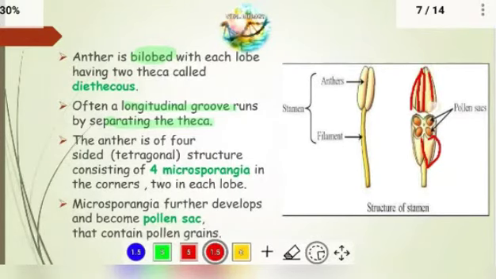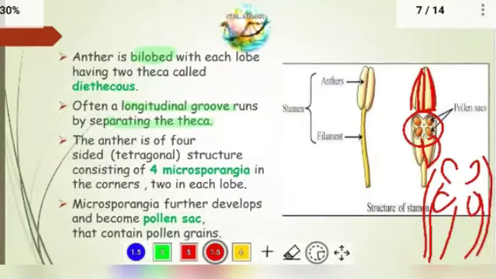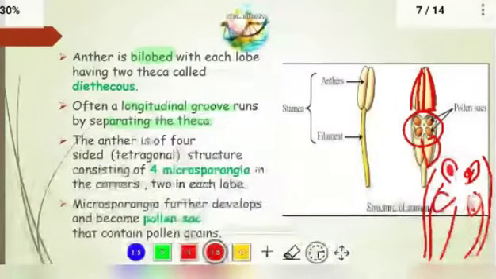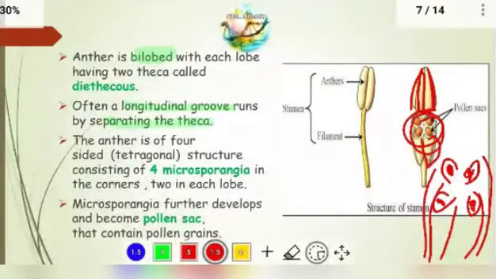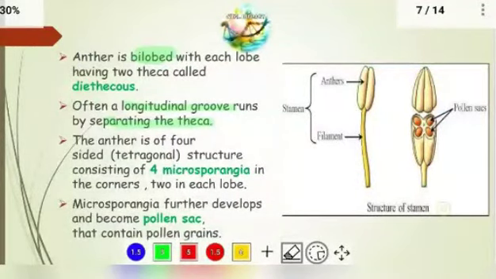This longitudinal groove just separates them. They are joined, and it separates them in this way. First it was joined and later it takes place in this way. This longitudinal groove runs and separates the theca. I think this has been understood.